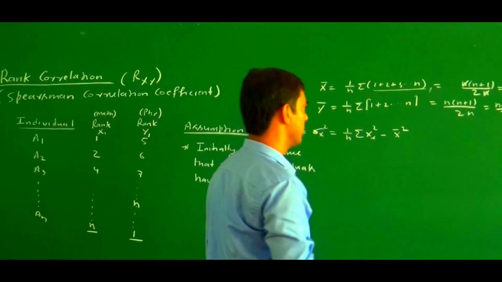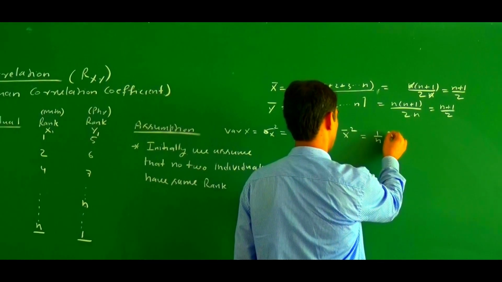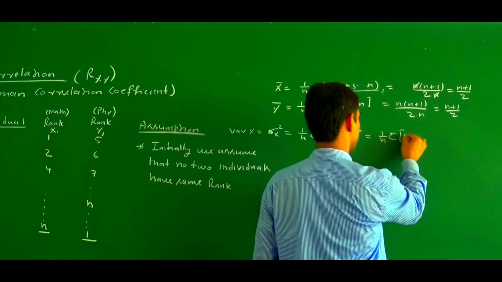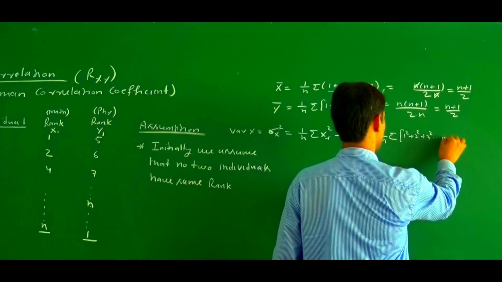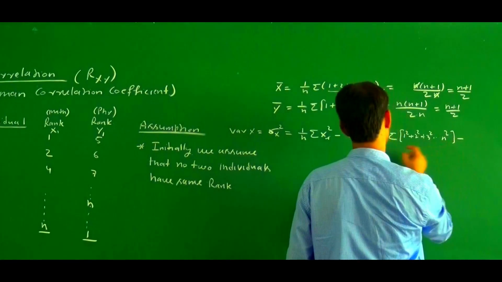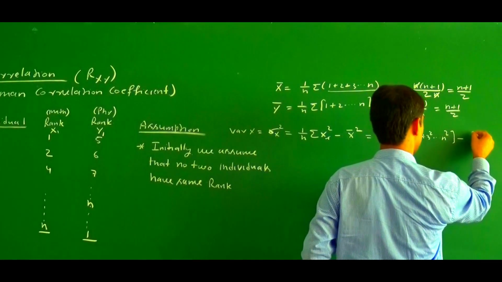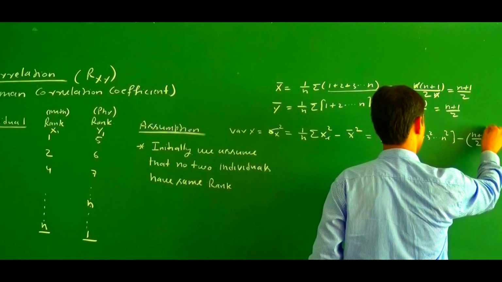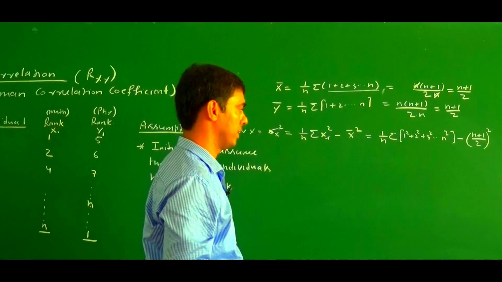So there are n natural numbers, so this becomes 1 upon n times the sum of the squares of the n natural numbers, 1 square plus 2 square plus 3 square up to n square, minus x bar whole square. What is the value of x bar? x bar is n plus 1 by 2, so n plus 1 by 2 whole square.